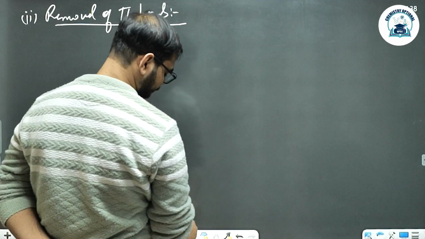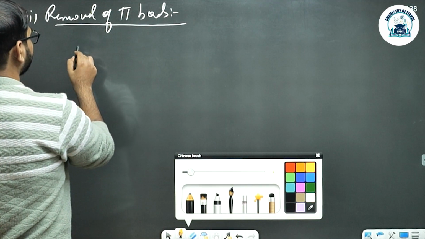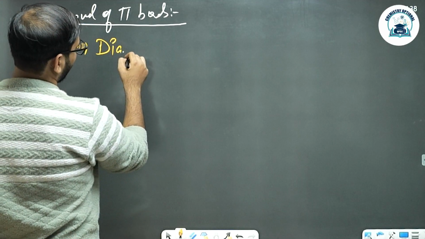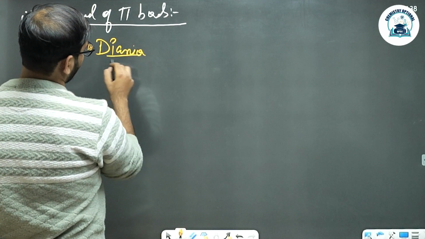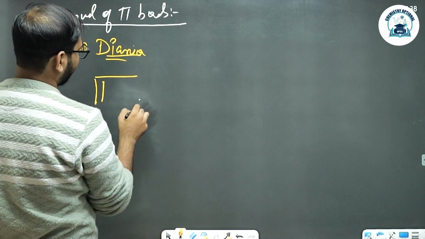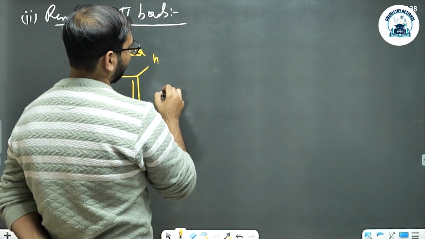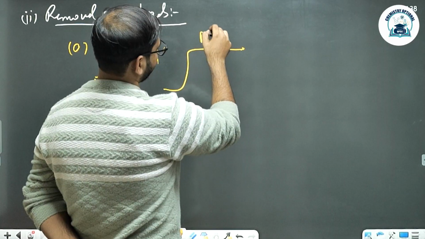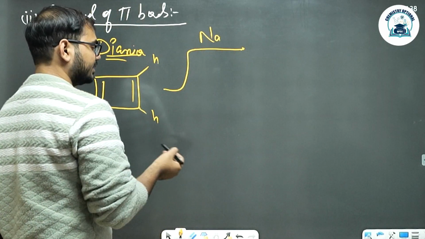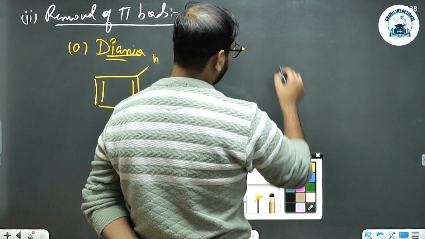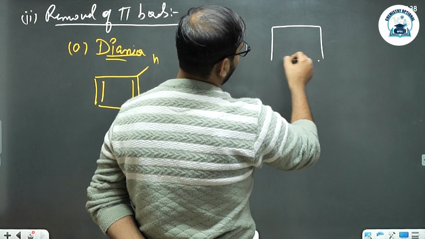Number one, making a dianion. If you have an anti-aromatic system and it has hydrogen right here, if I make it react with a strong reducing agent like a metal, it will release two electrons, converting the pi bond into the dianion form.